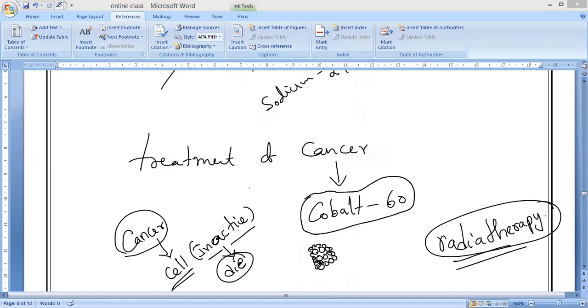So radioactive isotopes can be used to determine the activity of the thyroid gland, which helps in the treatment of diseases. What is the disease we get from thyroid? Not cancer. The disease is called goiter. You may have heard of simple goiter.